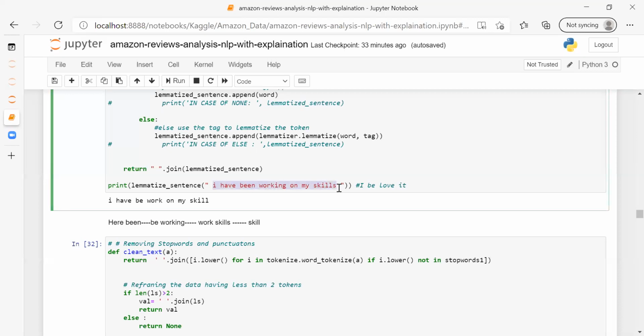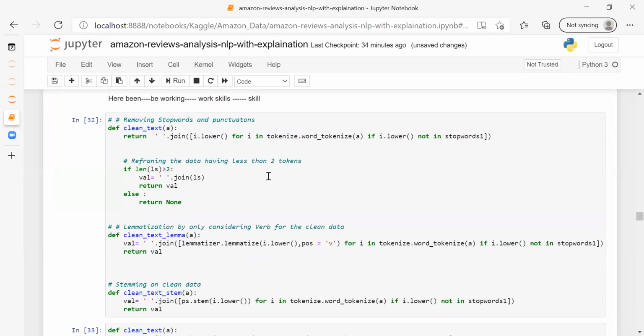Let me change it. In this, I'll be getting "I have be study Hindi". Just showing you a different example. That means it's performing lemmatization on whatever sentence I'm passing here.